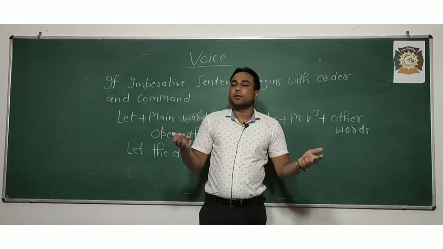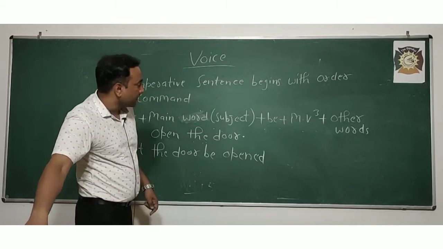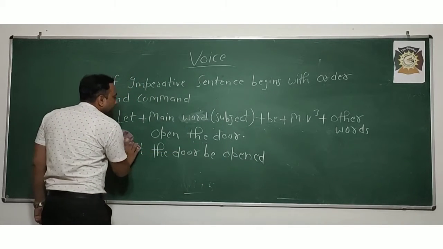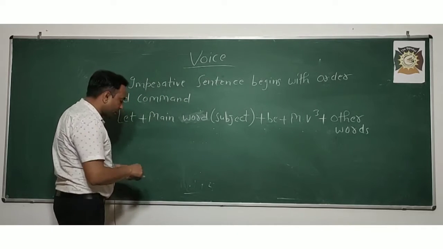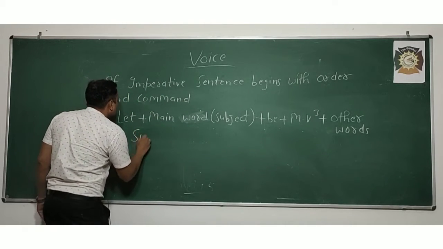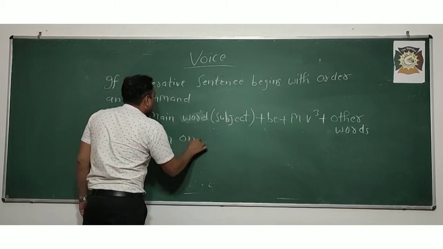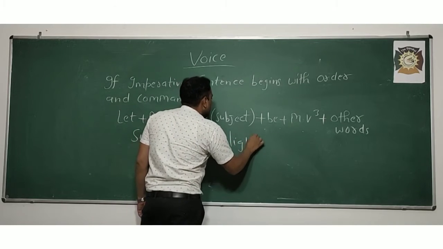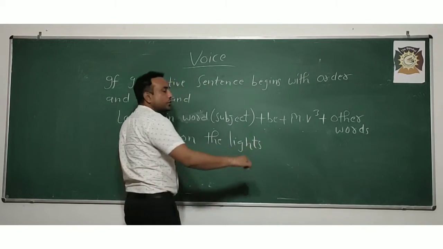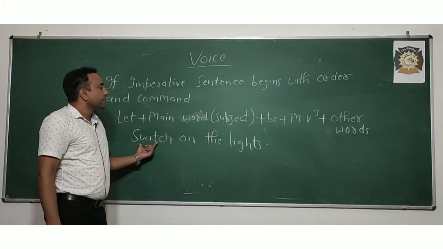And if I say switch on the lights, I will write here, let me erase first, then I will teach you how to change it.